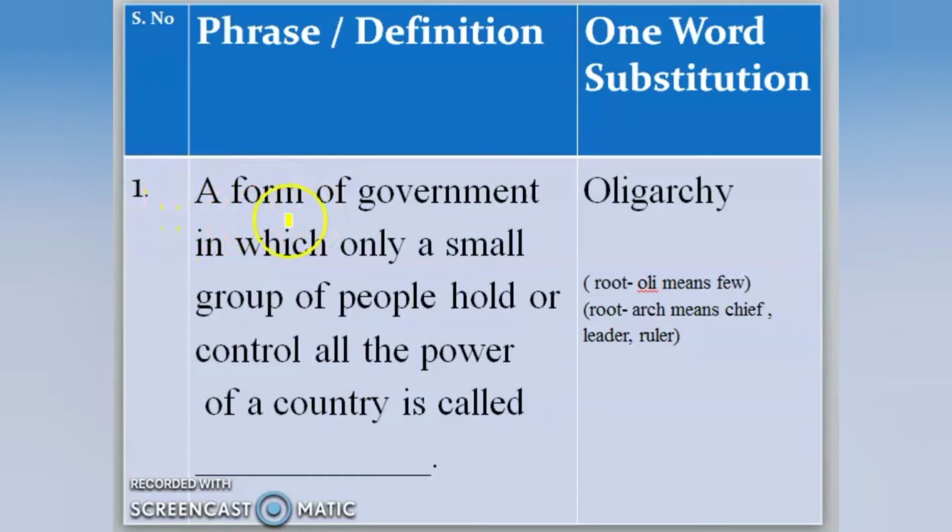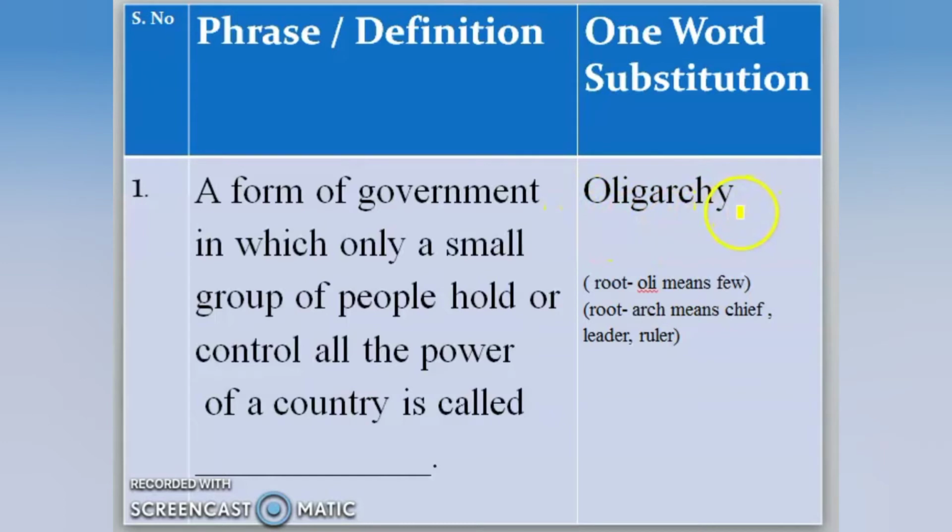The first definition: a form of government in which only a small group of people hold or control all the power of a country is called dash. So such a type of government is called oligarchy.